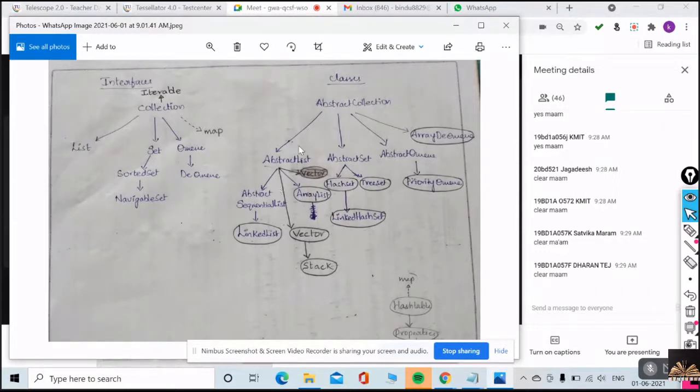Now, look at the set. Set is an interface which is implemented by. Can you please tell me? Set is an interface which is implemented by.